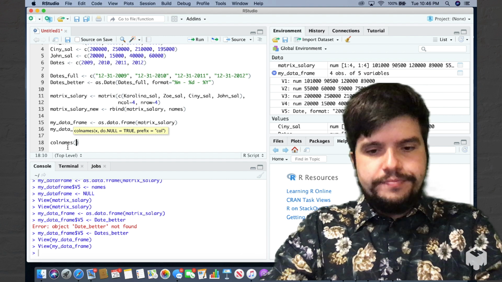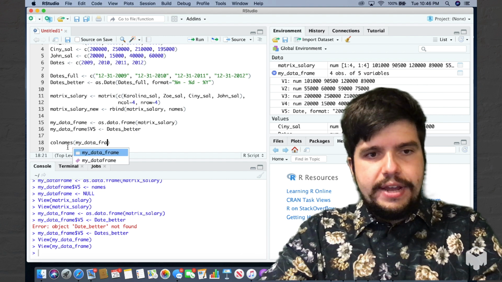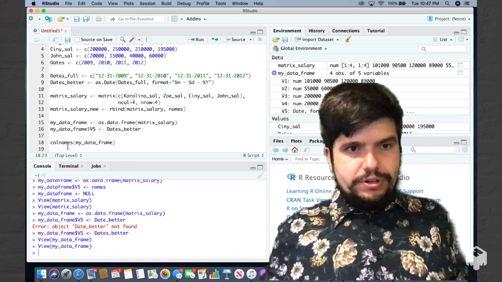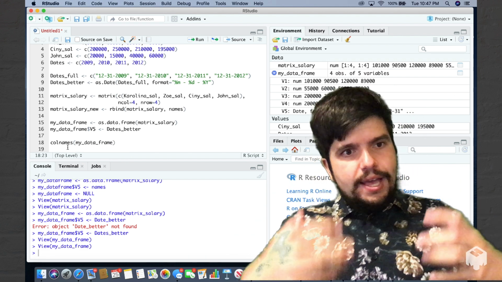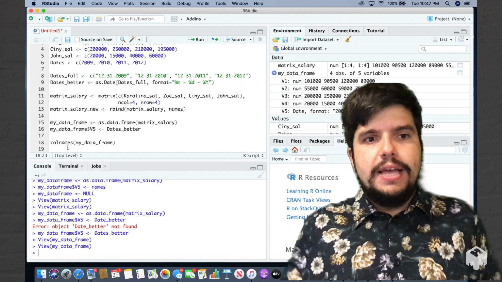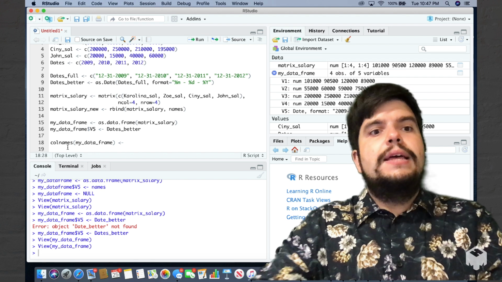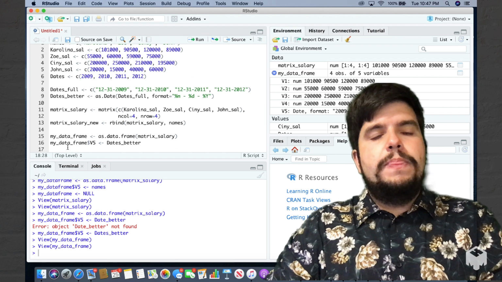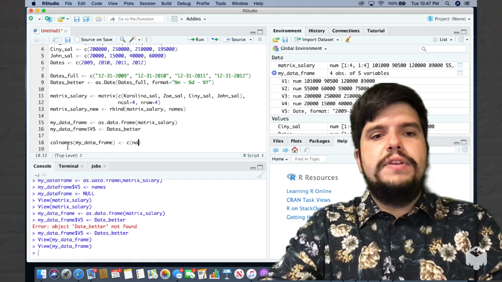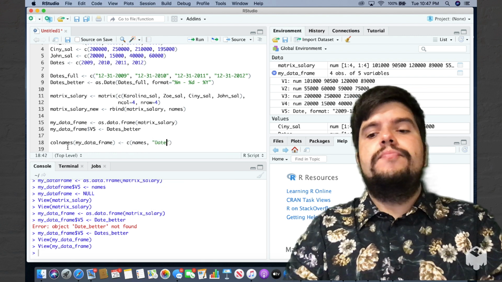colnames of my_data_frame. I'm calling my_data_frame object and using the colnames function to change the column names for that object. Now I'm going to use the reverse arrow and simply use a combination of names and date.